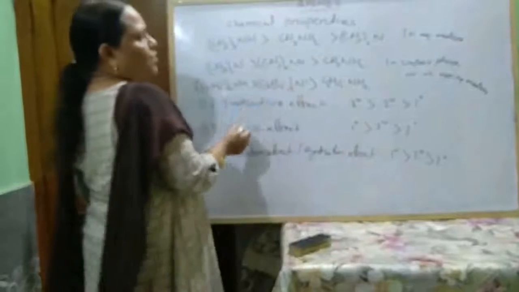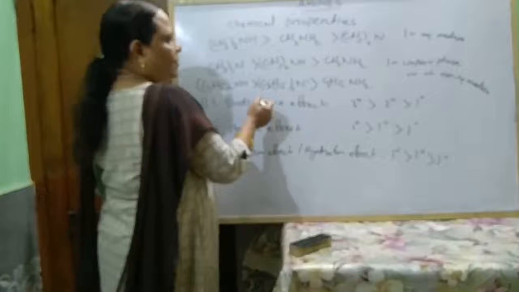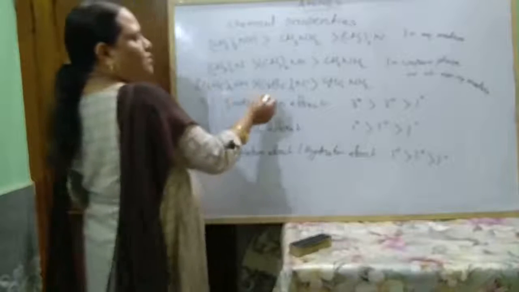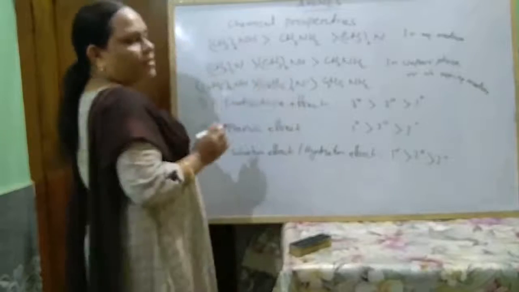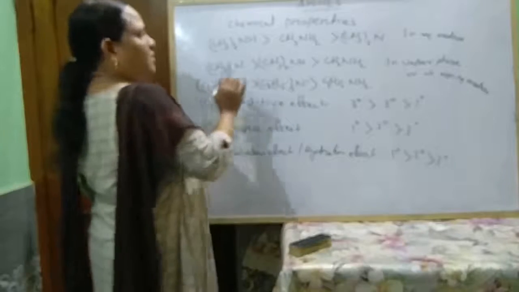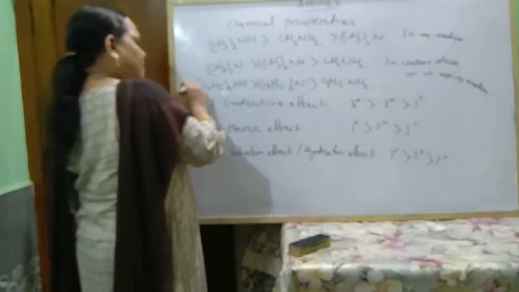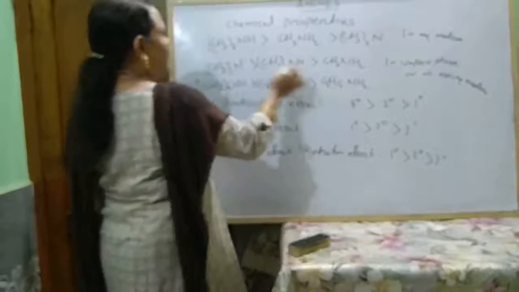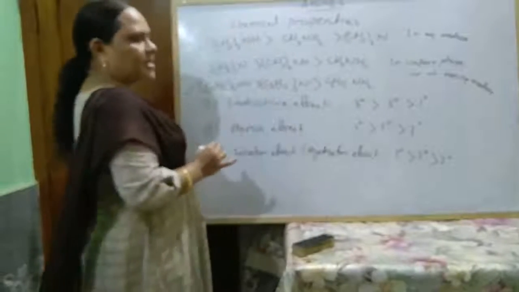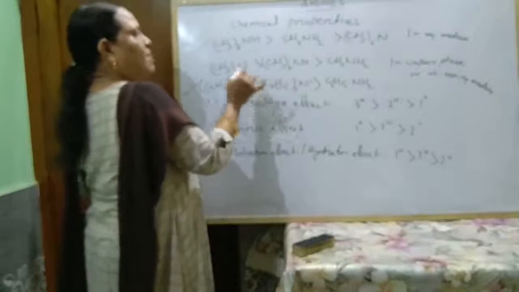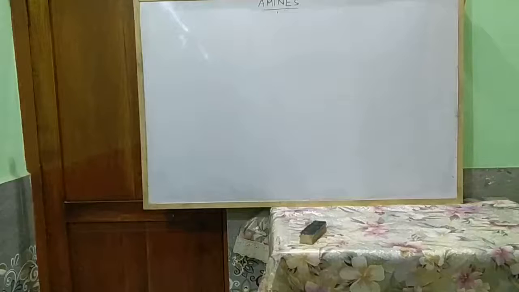This is due to more effect of the inductive effect. So inductive effect is more applicable in case of tertiary amine in ethylamine than in methylamines. In this way, in case of ethylamine the order is like this, in case of methylamine in aqueous medium the order is this, and in case of methylamine in vapor phase and non-aqueous medium the order is like this.